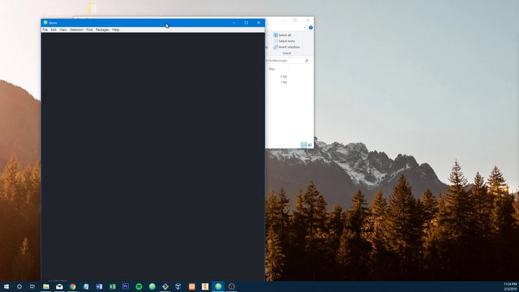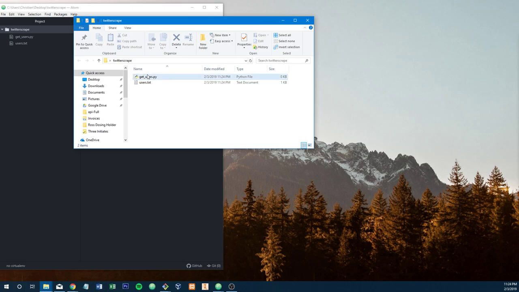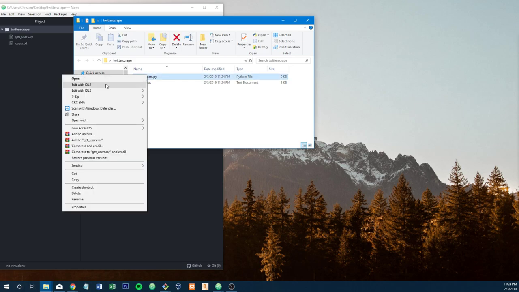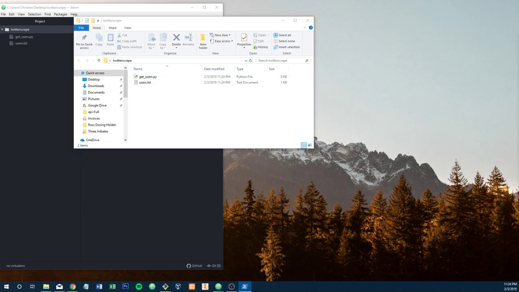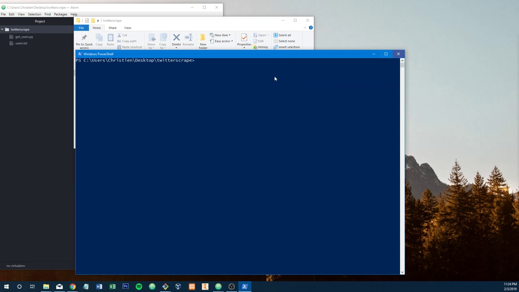Now, the kicker is that we're going to have to run this with, I guess, PowerShell might work. Probably won't. Let's check what Python we're running. Okay, 3.7.